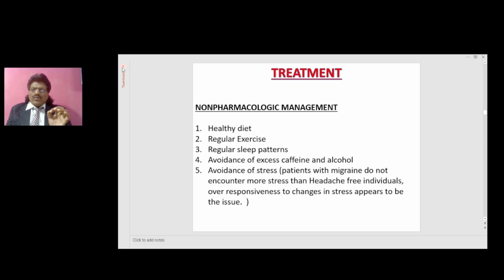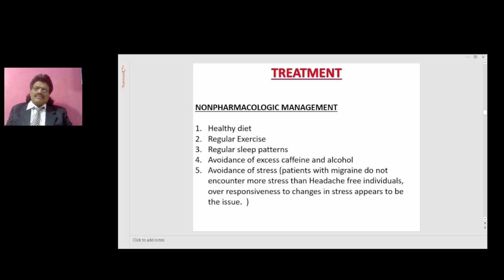And therefore, if we do exercise for just half an hour a day, we'll have good results. The exercise is not only good for your physical well-being but also mental well-being. When we exercise, the body starts producing enkephalins and endorphins, which relieve pain. They are known as happy hormones. So regular exercise is one of the important components of non-pharmacologic management.